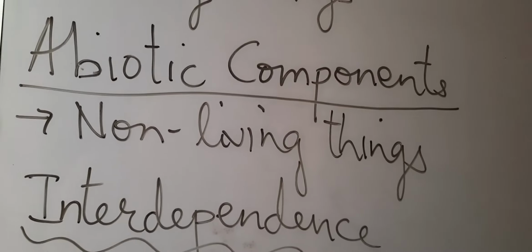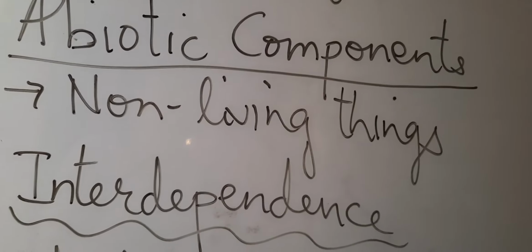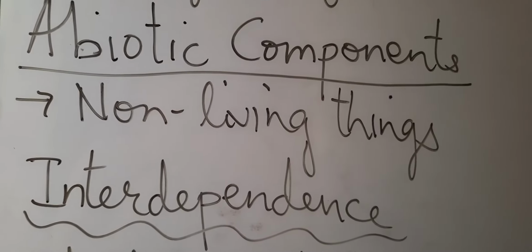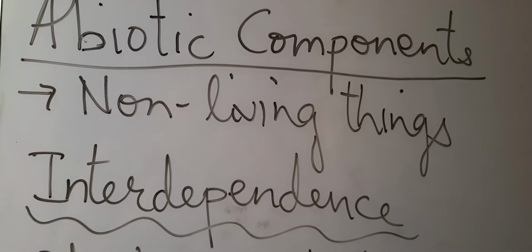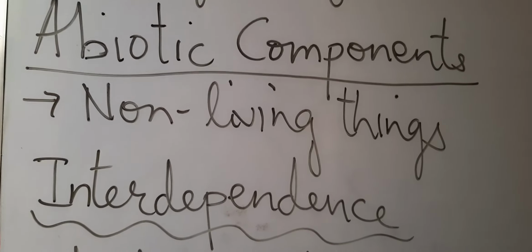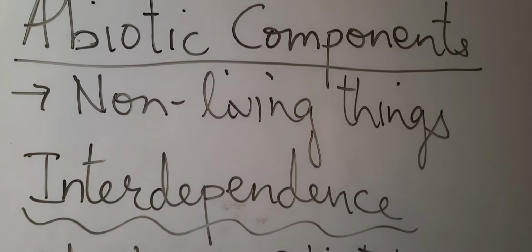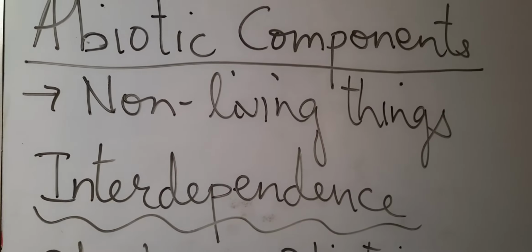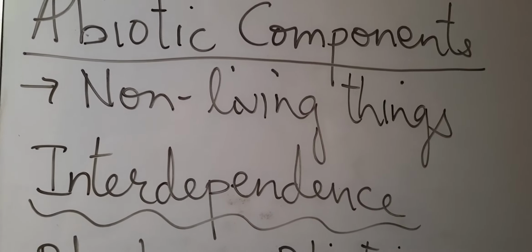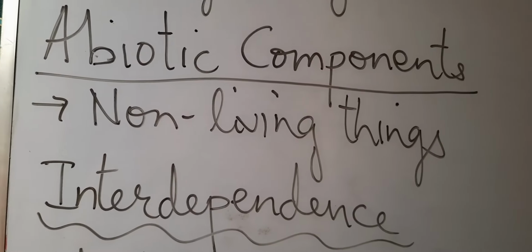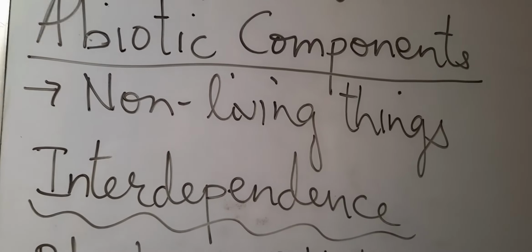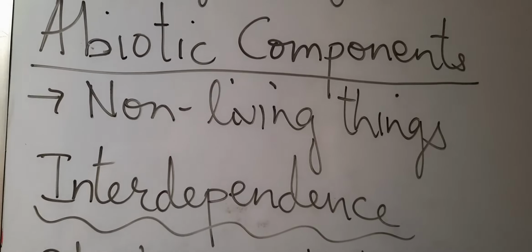So this dependence is called interdependence of biotic and abiotic components. If biotic components are not there, abiotic components will also not survive, or if abiotic components are not there, the biotic components will not be able to live. So both of these are interdependent with each other.